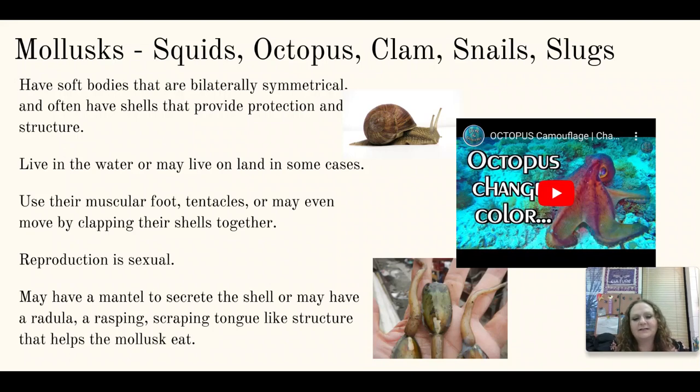Many of them have something called a mantle. A mantle is just an organ that secretes the shell. Or they might have something called a radula, which is this tongue. Think like a cat's tongue, how it's nice and rough and it is able to scrape up food for them to eat. So that's the kinds of structures you're going to find on these.